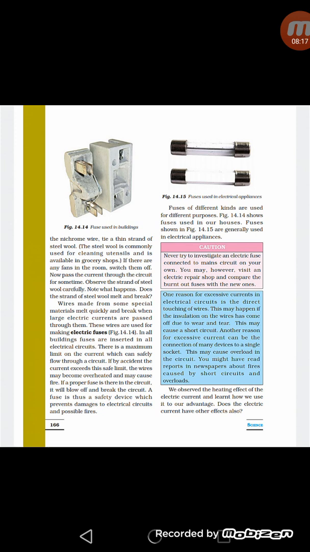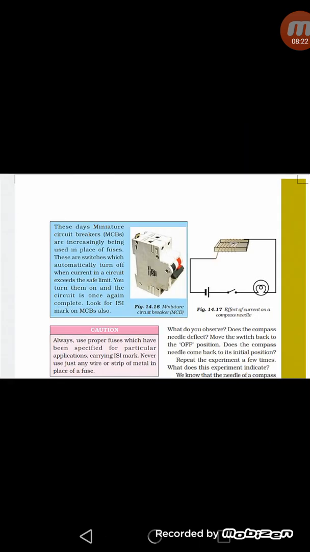But nowadays, in place of these fuses, we generally use MCB, which is called miniature circuit breaker. These are used in addition to or in place of an electric fuse in household circuit. MCB is a switch that automatically trips. It means when there is short circuit or overloading, these switches fall down, and in this way they prevent the flow of current in the whole circuit and they prevent the building from any fire.